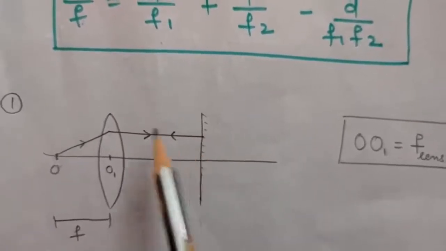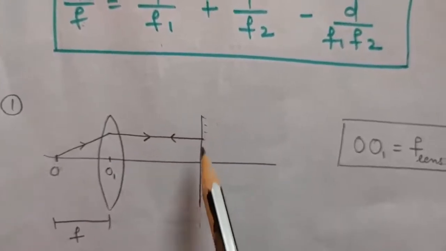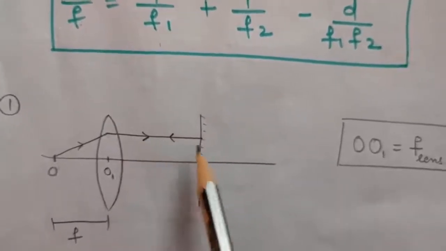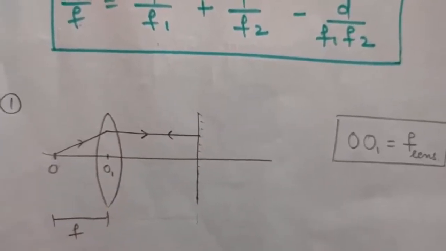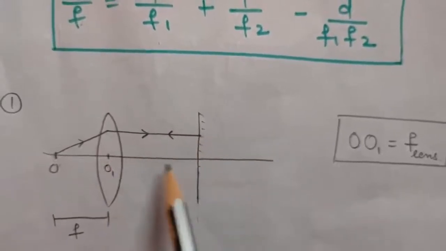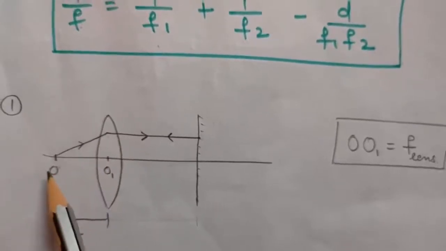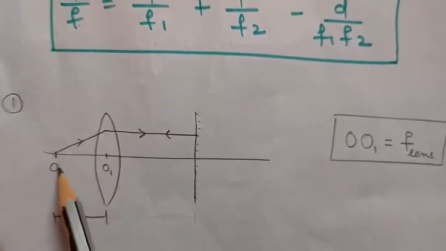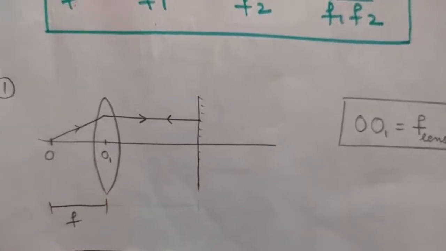As you know, when a ray is falling normally on a plane mirror, it retraces its path. So this ray will retrace its path. If you look at it from the opposite side for this lens, a ray coming parallel to the principal axis on the lens will pass through the focus. So we can conclude that OO1 is nothing but the focus of this convex lens.